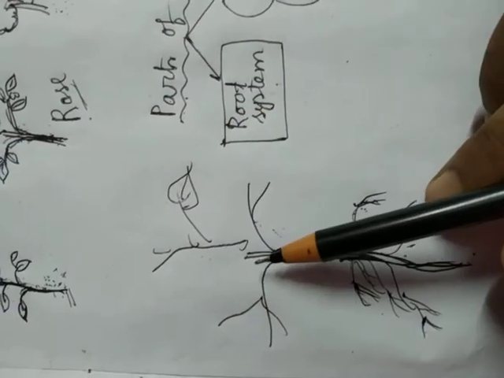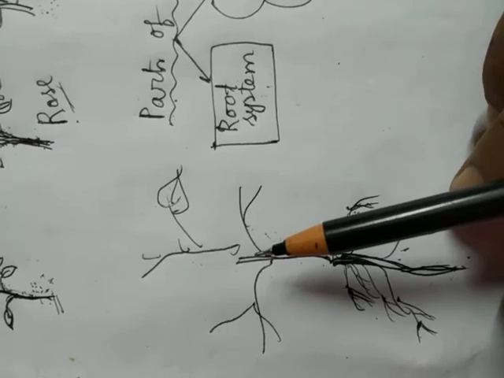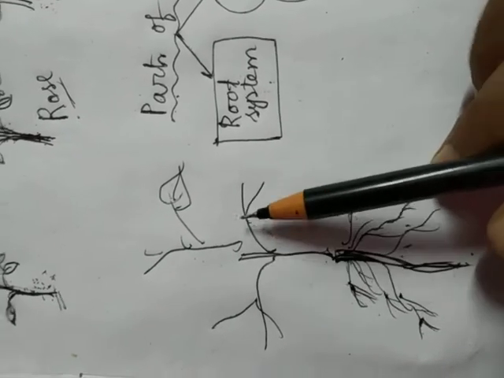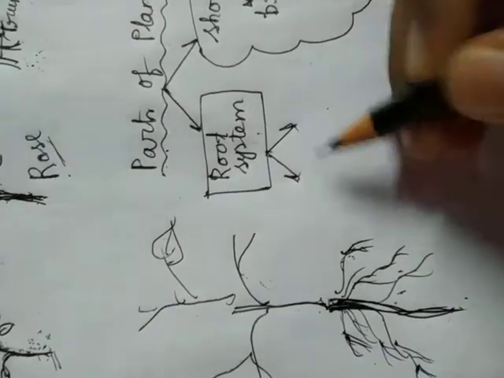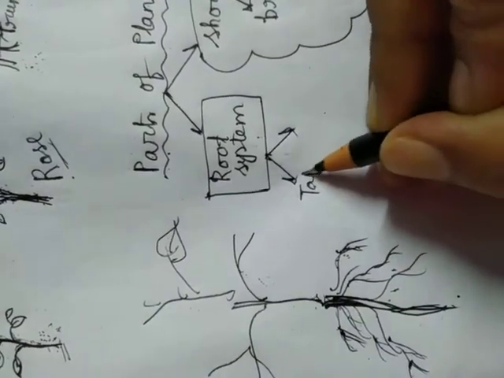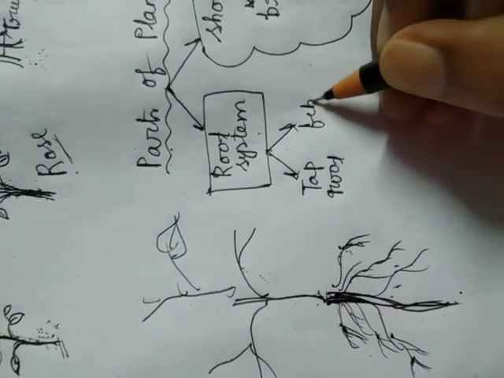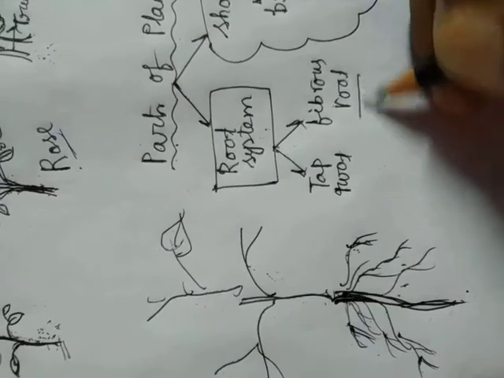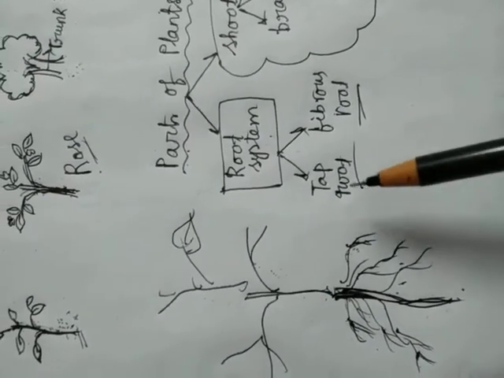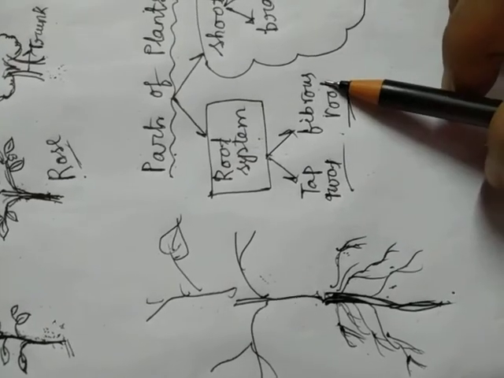Now we have to know about the types of root system. Root system is of mainly two types. One is the taproot, second one is the fibrous root. In the next class, we will discuss in detail about the taproot and fibrous root.